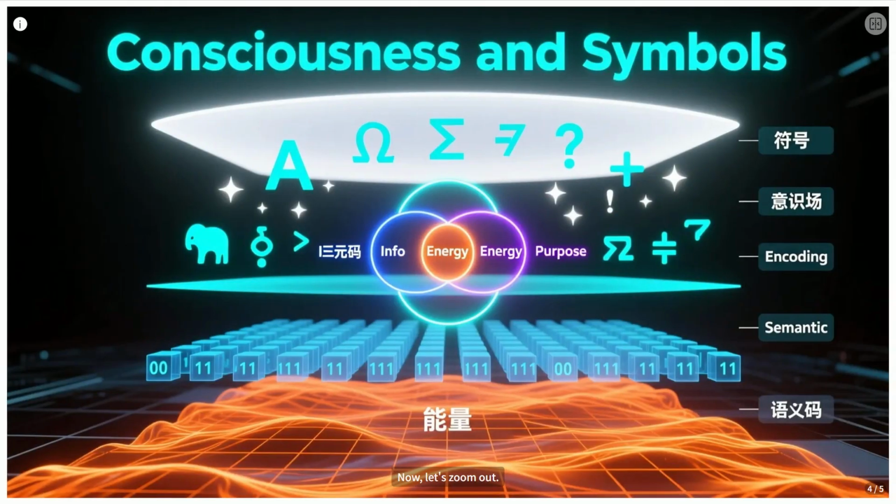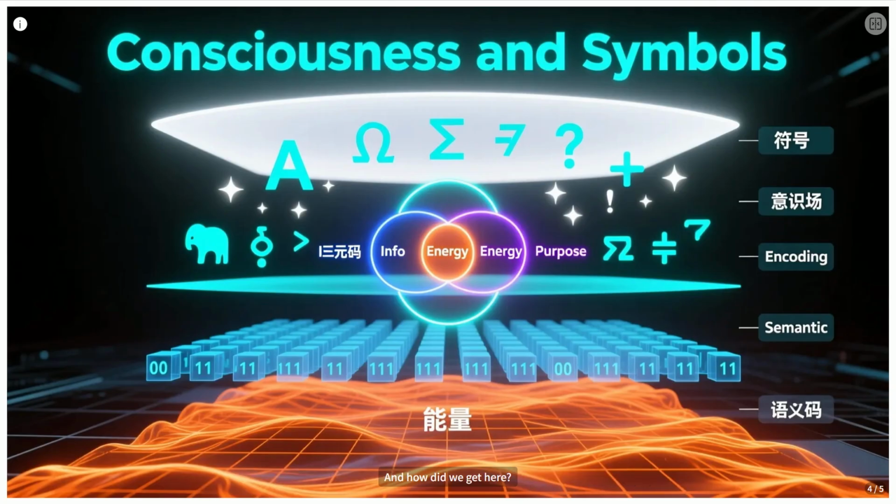Now, let's zoom out. If information and energy are fundamental, what about consciousness? We propose a consciousness field. Think of it as a special kind of information structure embedded in the flow of energy, constantly influencing itself. Like integrated information theory's phi, but explicitly tied to energy dynamics.